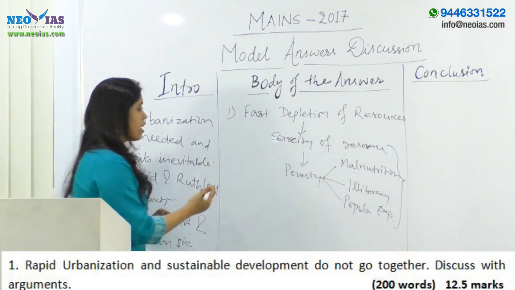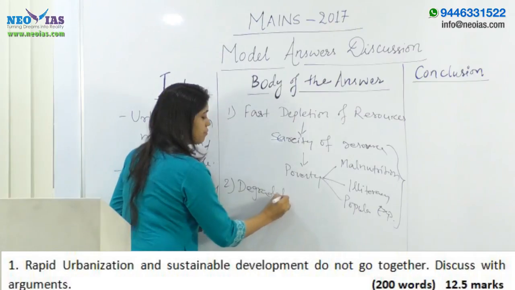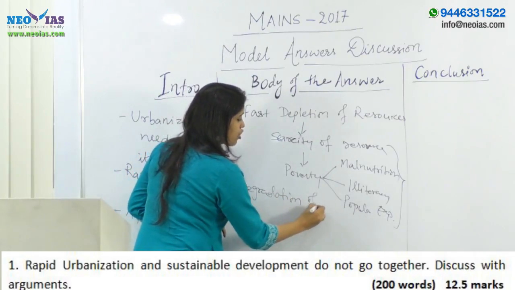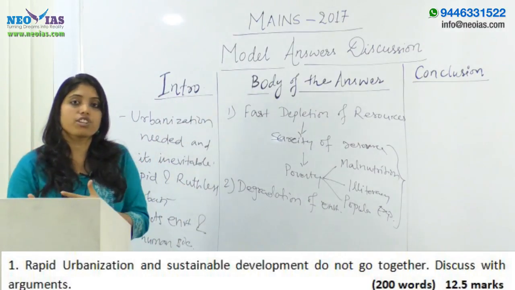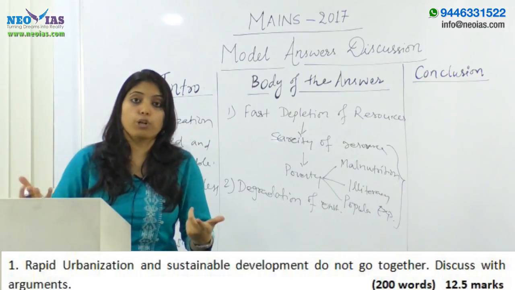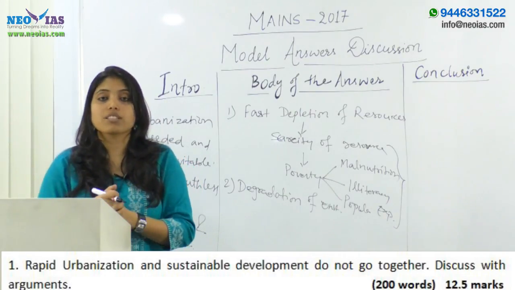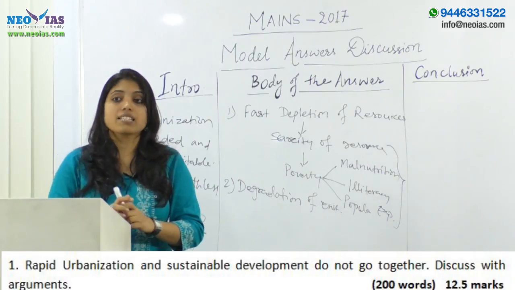Then the second argument you can make: degradation of environment. Degradation of environment means global warming is happening, different kinds of pollution are there: air pollution, water pollution, sound pollution. So again it is against sustainability.